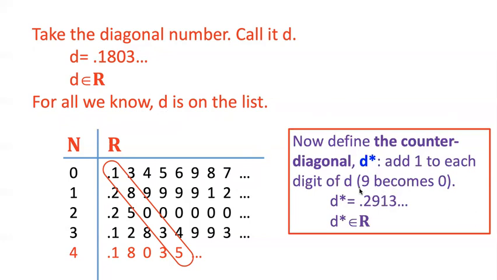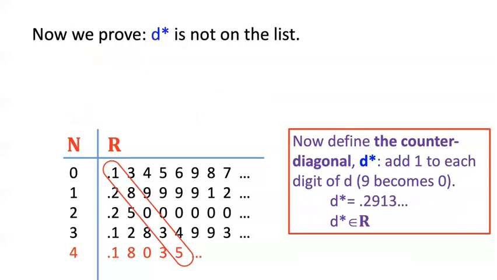So D star is a perfectly sensible number that I define on the basis of my knowledge of D. Again, if the details of D differ, then the details of D star differ, but that doesn't matter. It's not about the details. You can understand this regardless of what this is. It's some real number, because this is going to be an infinitely long decimal string. Maybe it's rational, maybe it's irrational, who knows? But the beauty of this proof is, I'm going to try to convince you that D star cannot possibly be on this list. But remember, every real number is on this list, and D star is a real number. So we've reached a contradiction.